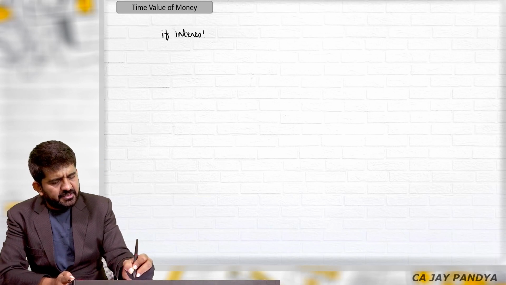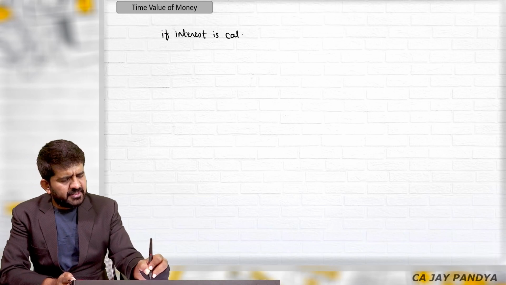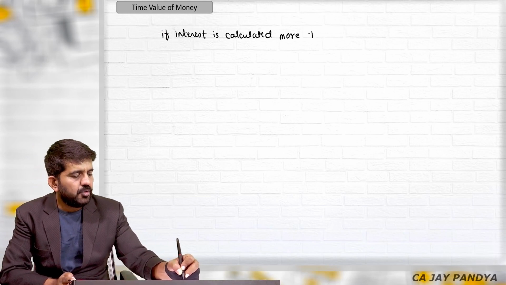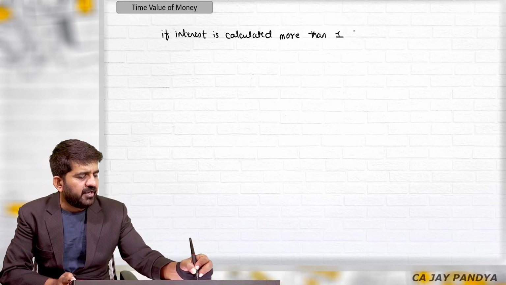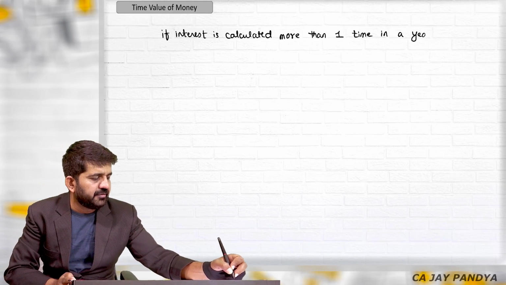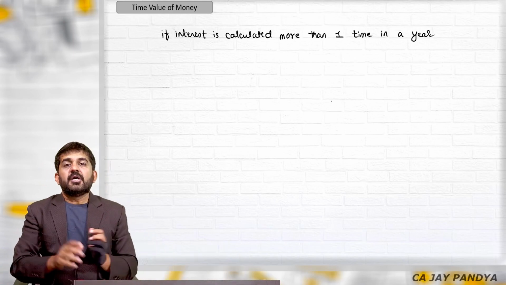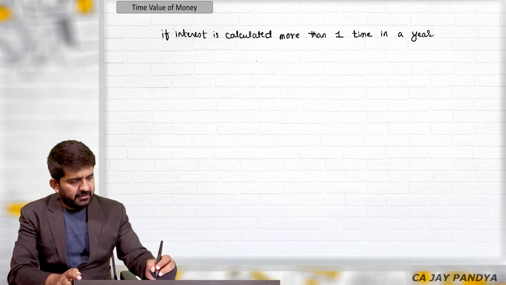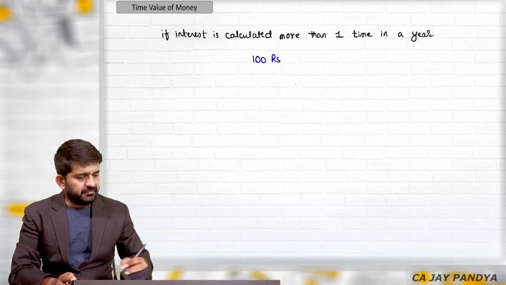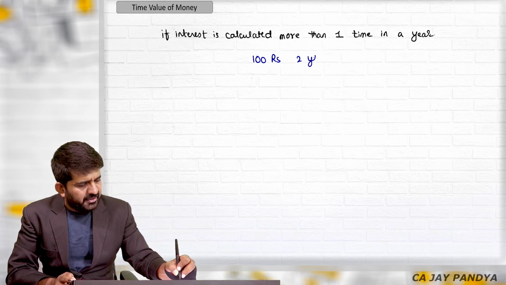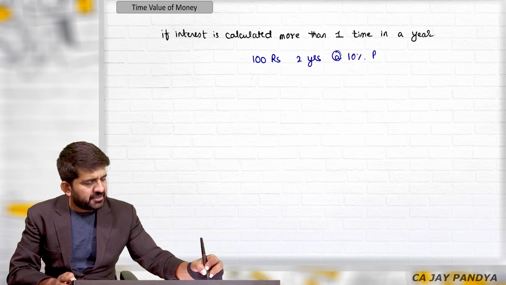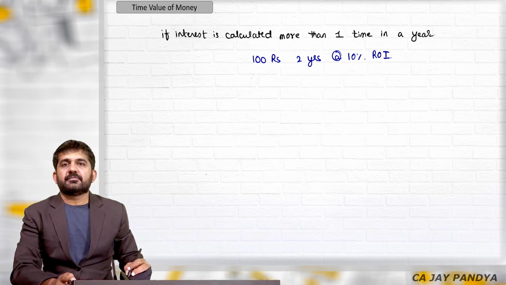if interest is calculated more than one time in a year. Let me take a simple example. I am investing 100 rupees for the period of 2 years, at a 10% rate of interest.